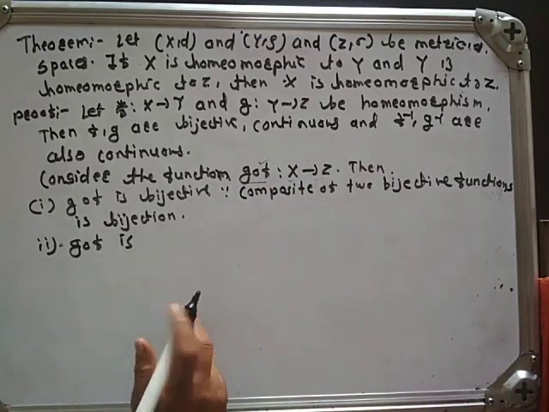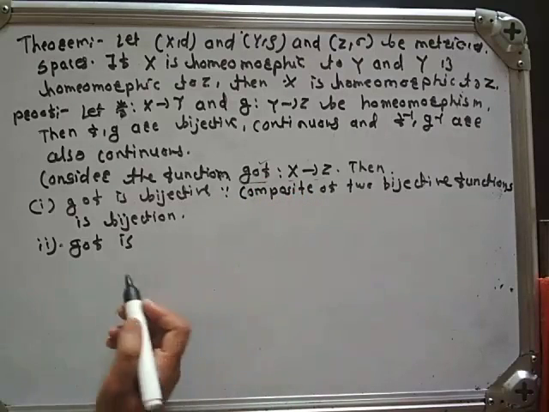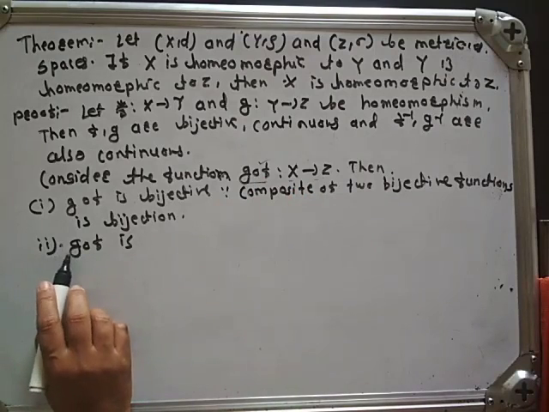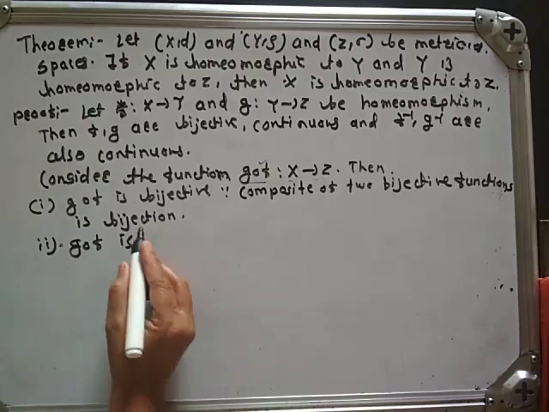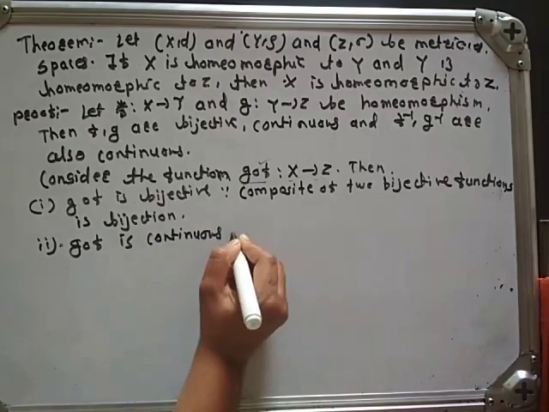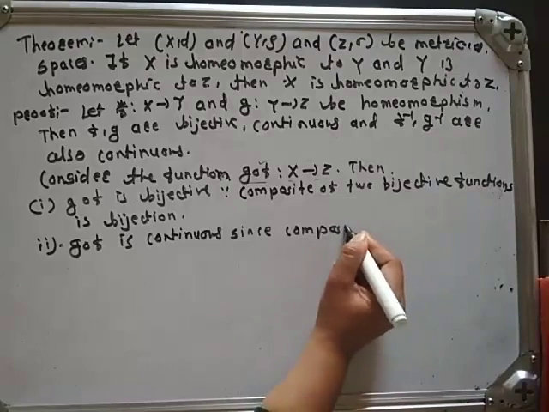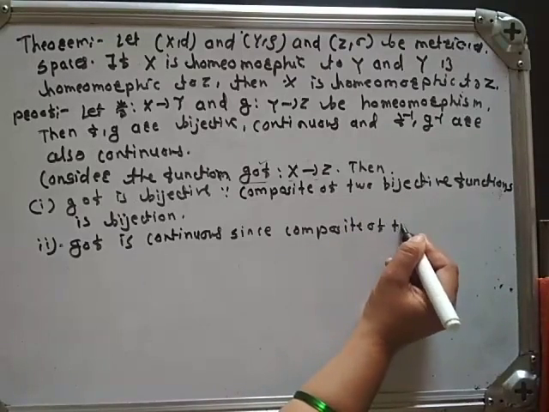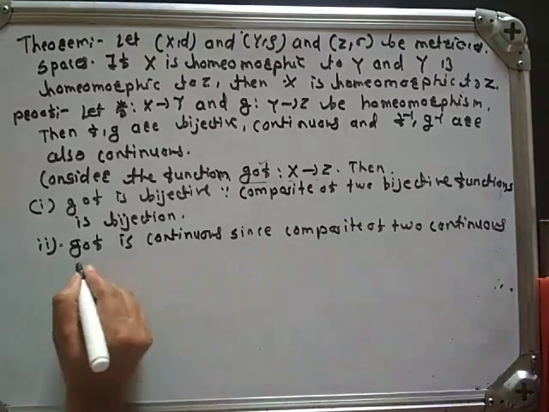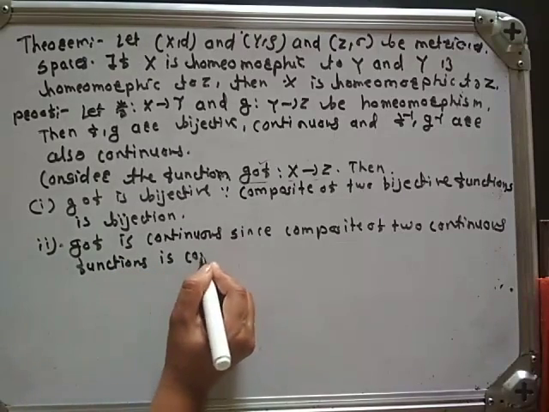For this, we have to show that G composite F is bijective, continuous, and its inverse is also continuous. So in second, we have to show that G composite F is continuous. Obviously it is continuous, since the composite of two continuous functions is continuous.